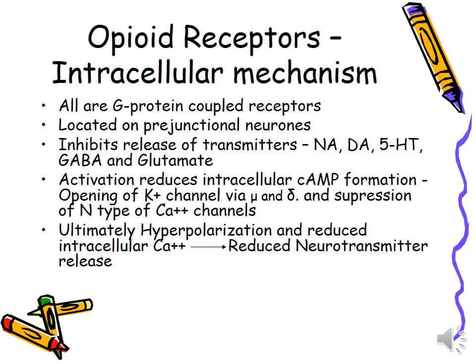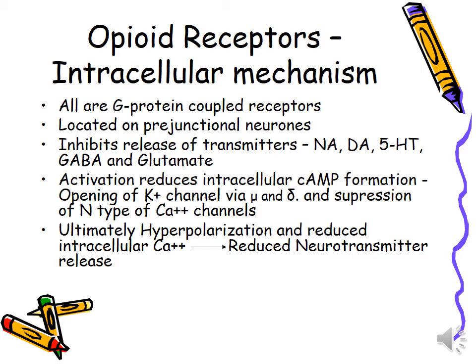Okay, now moving next. Ultimately, hyperpolarization and reduced intracellular calcium reduce neurotransmitter release. I'm repeating this slide so you can recall what I just said. All are G protein coupled receptors. They are located on prejunctional neurons. Inhibits release of transmitters such as noradrenaline, dopamine, serotonin, GABA, and glutamate.